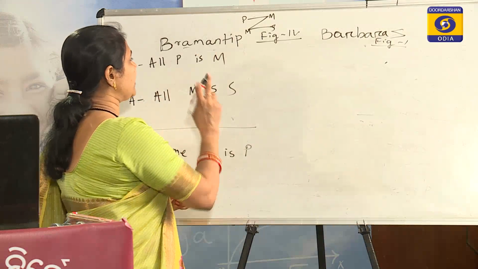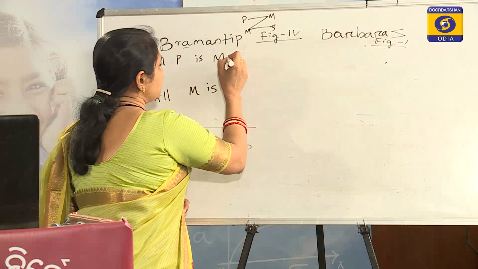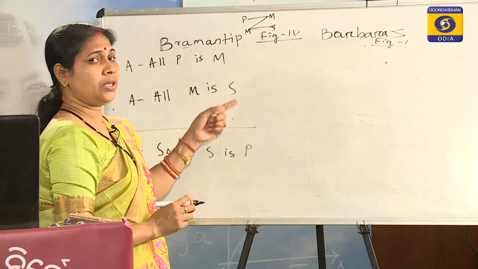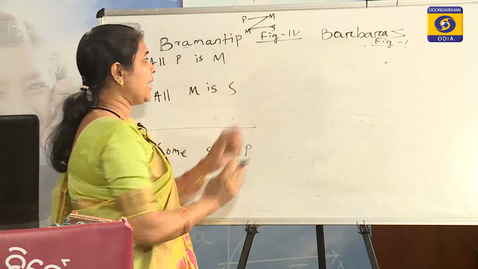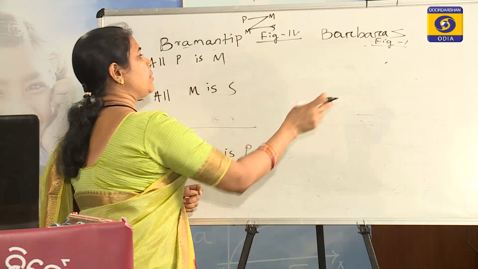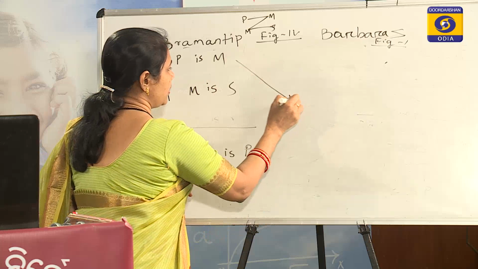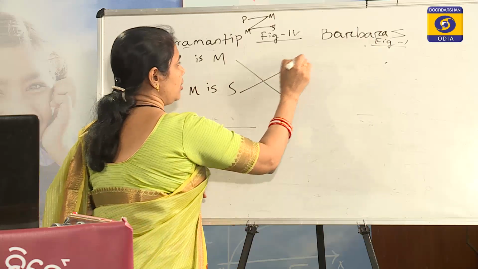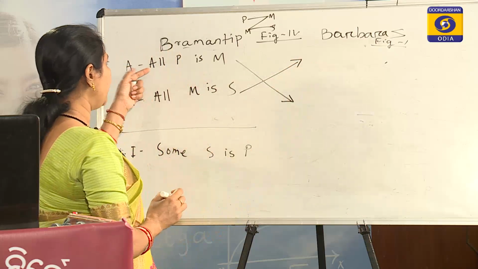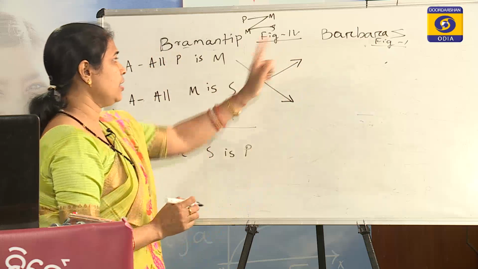But when we exchange the major and minor of the imperfect mood, that becomes the minor and major of the perfect mood. So, here we change the place of major and minor in the new syllogism.